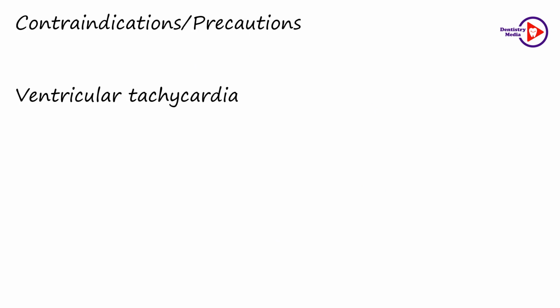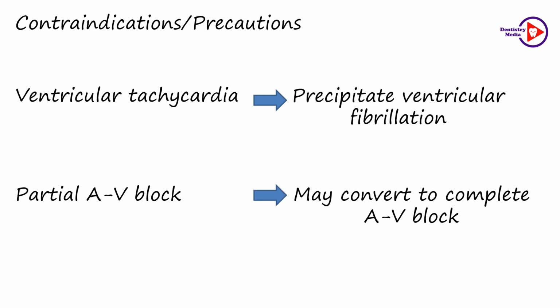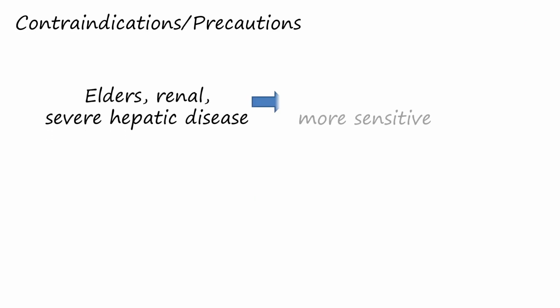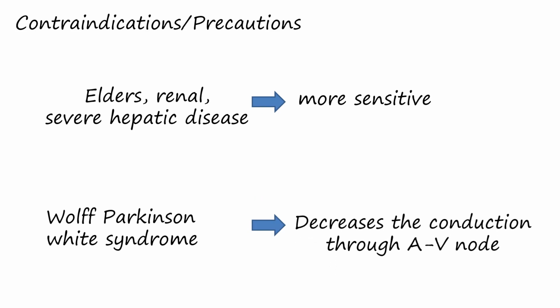Cardiac glycosides are contraindicated in ventricular tachycardia because they may precipitate ventricular fibrillation. In partial AV block, they may convert it to complete AV block. Patients with renal disease, severe hepatic disease and elders are more sensitive to cardiac glycosides, and they also decrease the conduction through the AV node in Wolff-Parkinson-White syndrome.